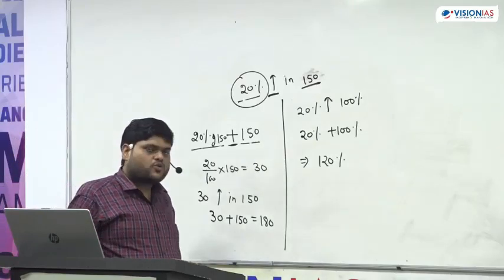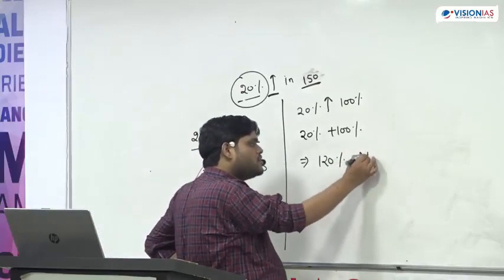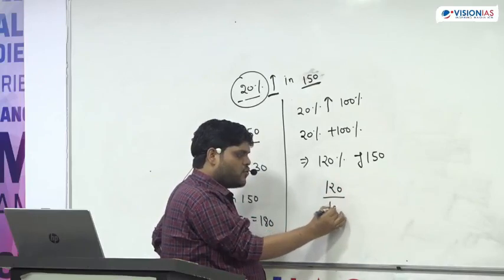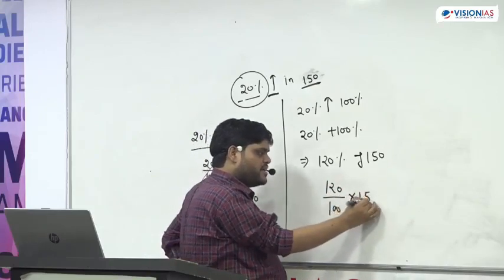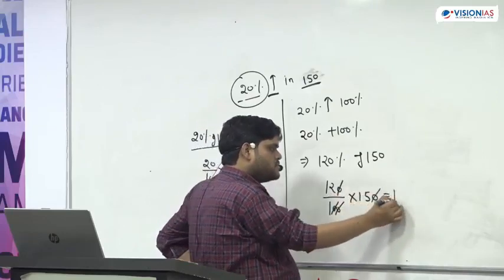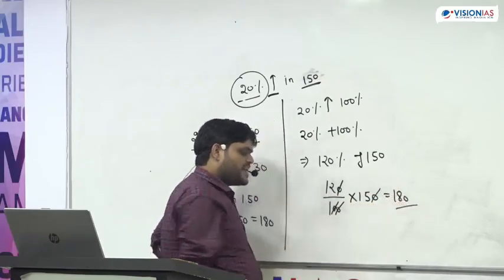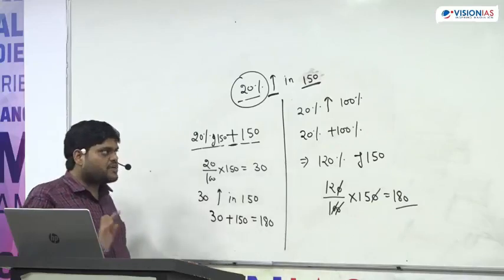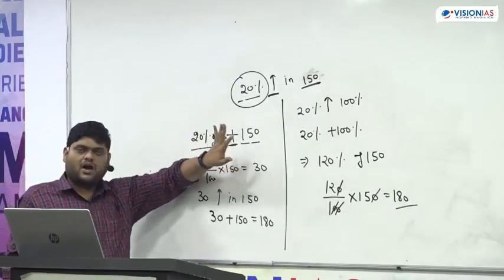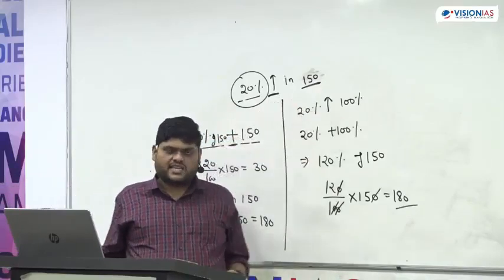Now we need 120% of 150. How can we find that? 120 upon 100 into 150. This again comes as 180. Both are the same, but there are two different approaches. Either we change both into number, or we change both into percentage.